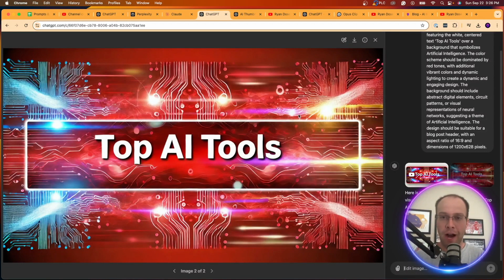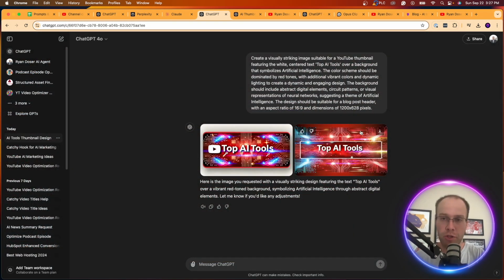I mean, you could definitely crop over a face. You could crop over logos of tools and use that as a thumbnail and run with it. This is just a good starting point. You could use something like Ideogram, Leonardo AI. There's all sorts of other AI image generators out there, but that is something that I would recommend.